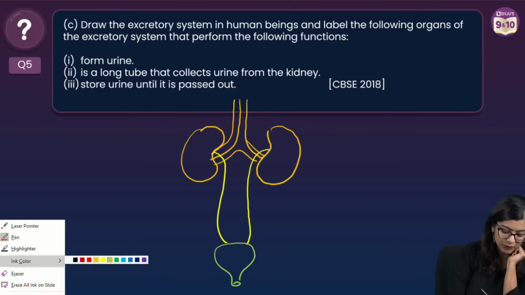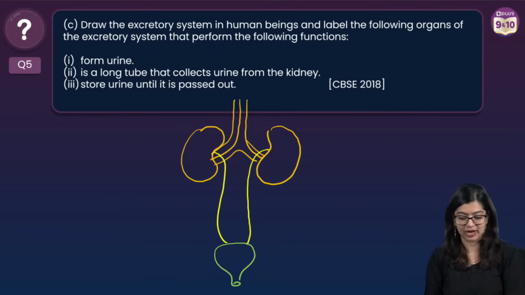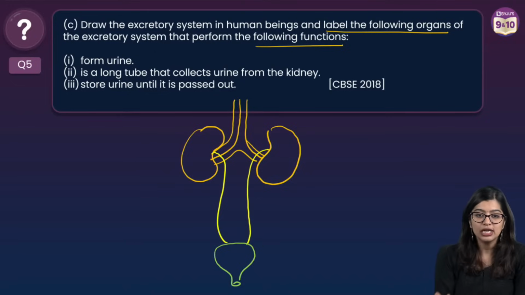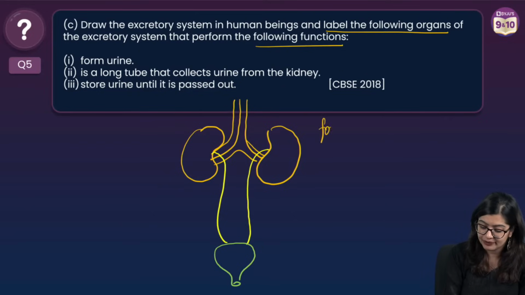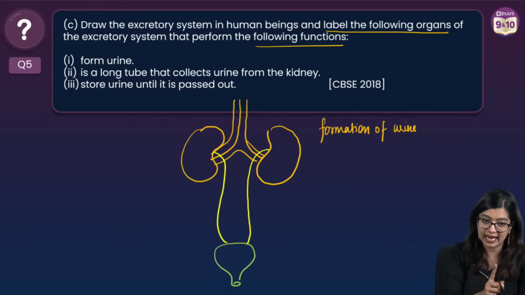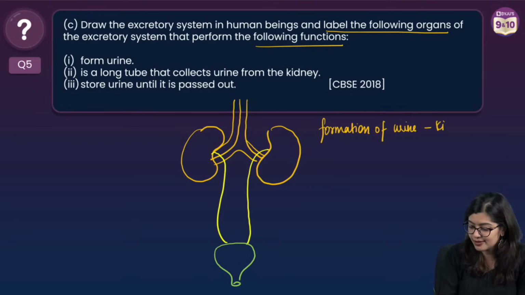Now you need to tell me which part of the excretory system, right? Or label the following organs that perform the functions. So can you tell me which is responsible for formation of urine? Which organ is responsible for formation of urine? Where is urine formed? Very good. It is the kidney, right? So in the kidneys, we know that urine is formed.